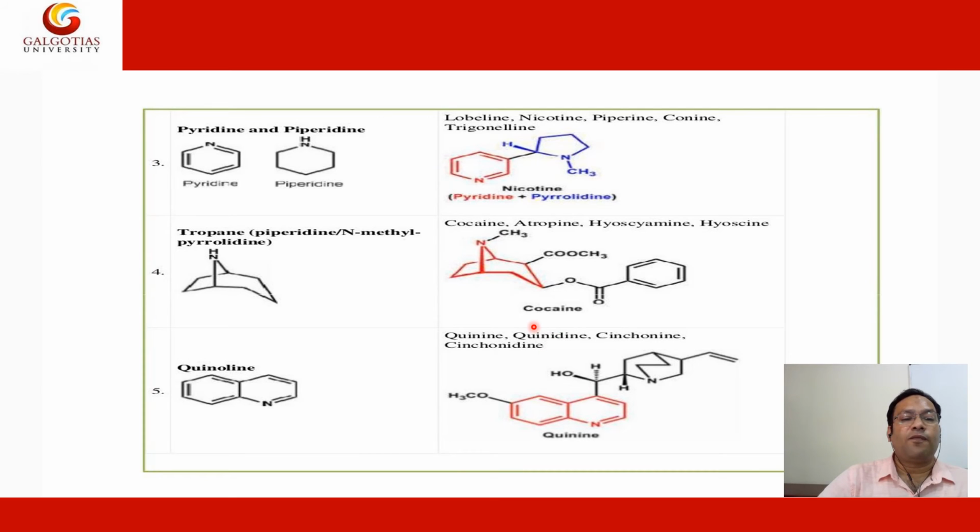And next one is tropane alkaloids, of which atropine and hyoscyamine are good examples. You see the tropane nucleus is contained. Cocaine is a good example. Cocaine contains the heterocyclic ring, the tropane nucleus, in its ring. Quinoline alkaloids: quinine, quinidine, cinchonine and cinchonidine. You see the quinoline nucleus in this quinine, in red color.